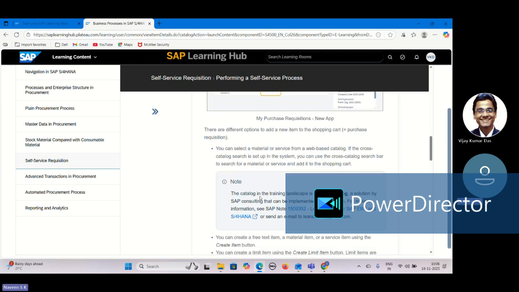So you can see the catalog in the training landscape is a lean catalog. Lean catalog means it does not need to be cumbersome; it cannot contain all the materials or products available from the vendor. It shows only the limited products. That is called a limited, lean catalog. So that's why the user should not get confused.